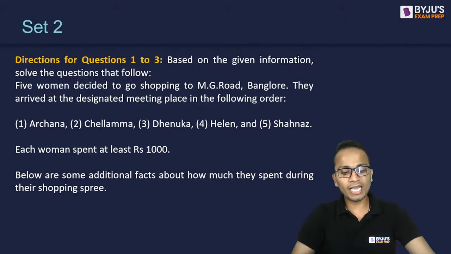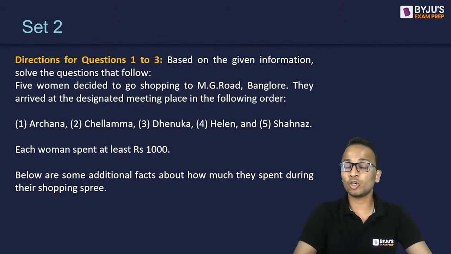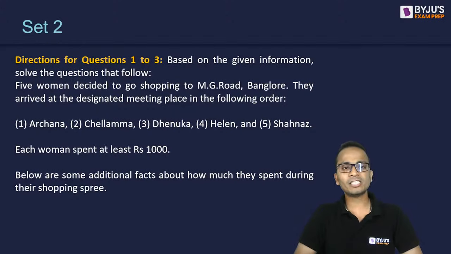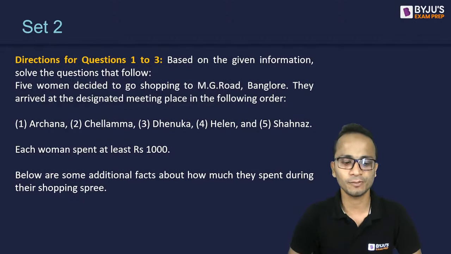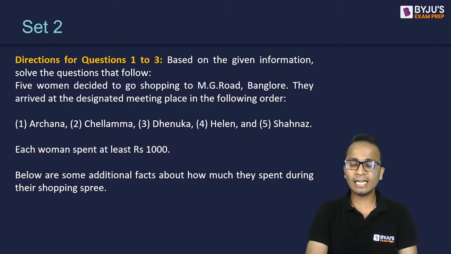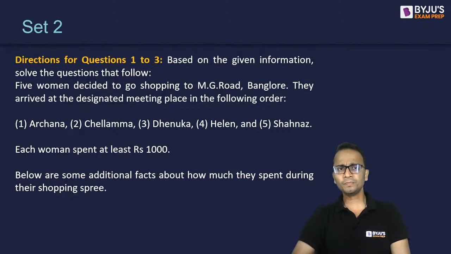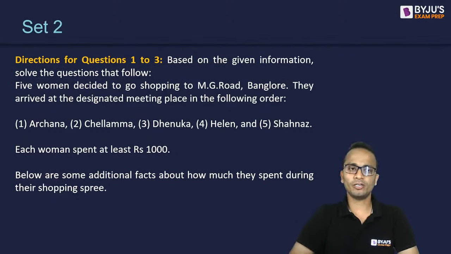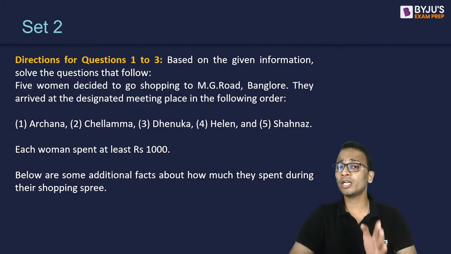Set 2 again is a wonderful question based on number puzzles. The information will be given to you on two different slides. For the next three questions, these are the following directions. Read them very carefully and answer the questions that will follow. Five women decided to go shopping to MG Road, Bangalore. They arrived at the designated meeting place in the following order: Archana, Chellamma, Dhenuka, Helen, and Shehnaz. So this is the order in which they arrived.